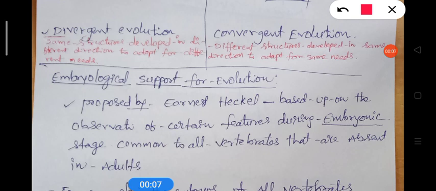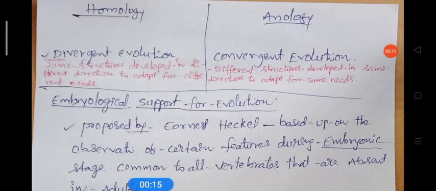Yesterday, we had a lesson on homology and analogy, and their differences. Homology shows divergent evolution, and analogy shows convergent evolution. Divergent evolution means the same structures developed in different directions to adapt for different needs. That is what we call divergent evolution.